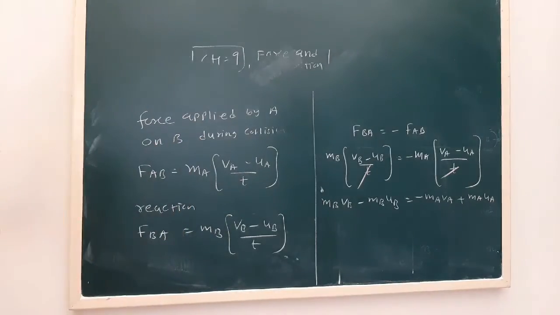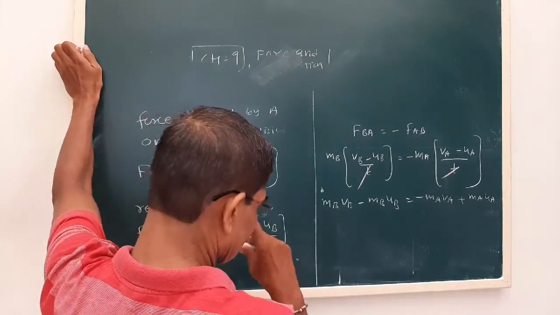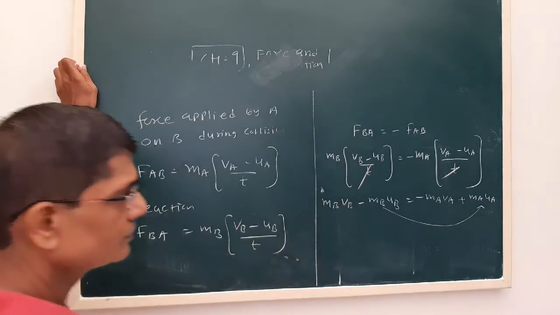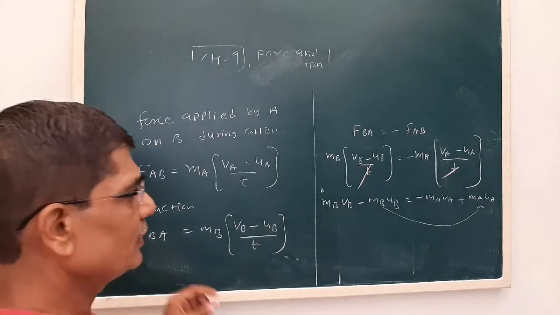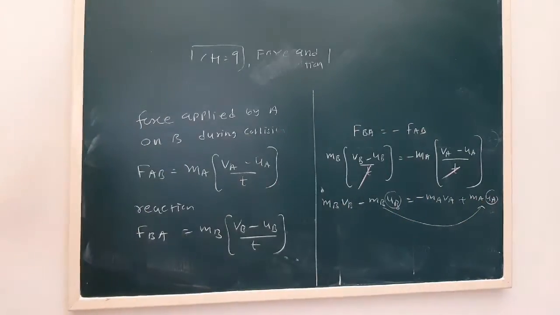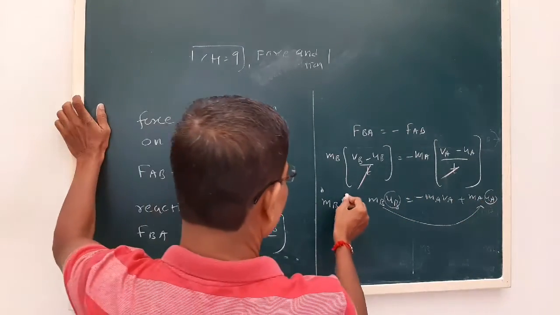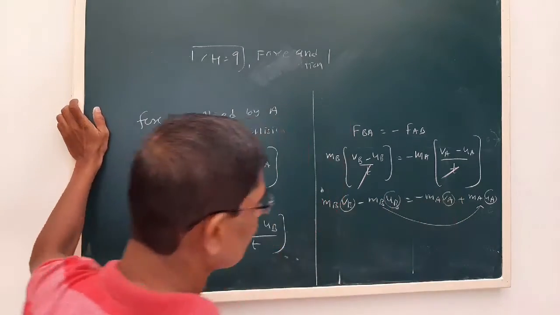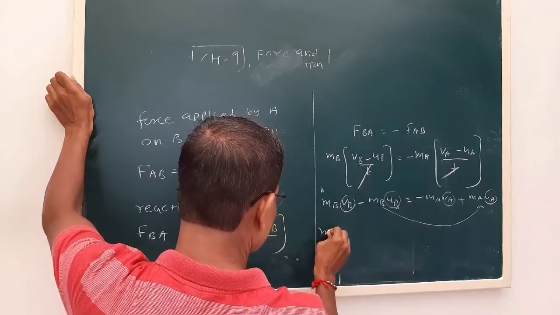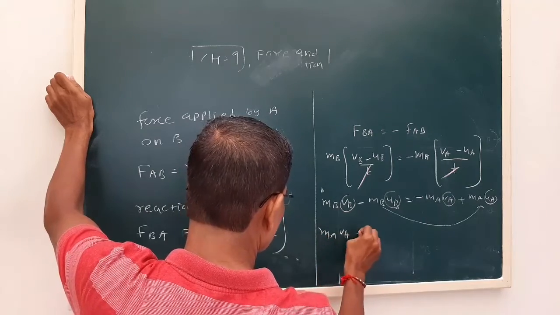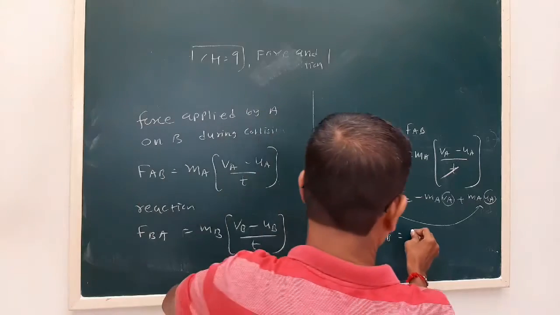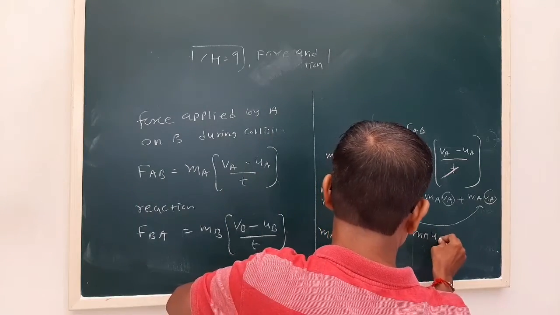We take the terms with initial velocities u_A and u_B on one side, and the terms with final velocities v_A and v_B on the other side. So we can say m_A v_A plus m_B v_B equals m_A u_A plus m_B u_B.